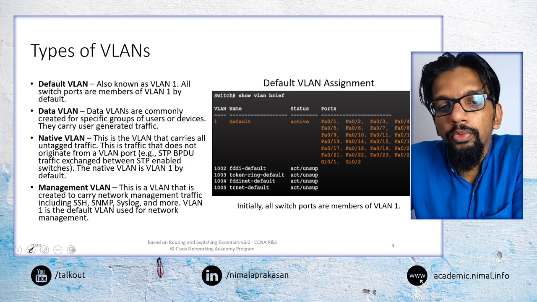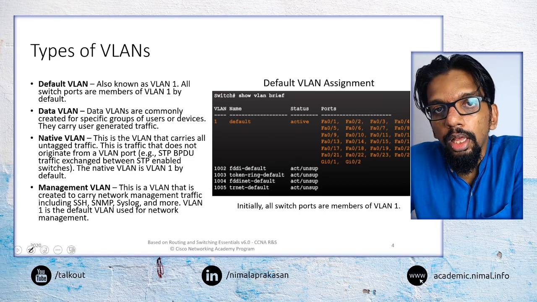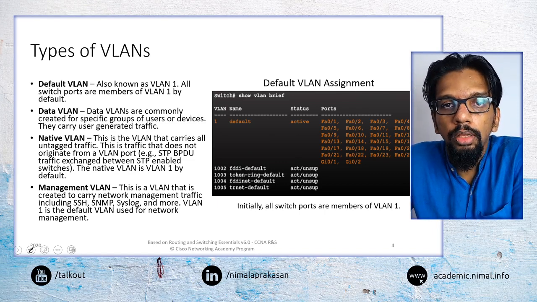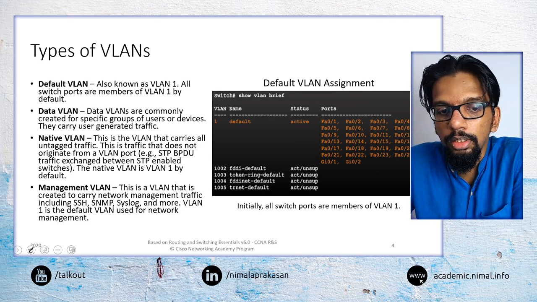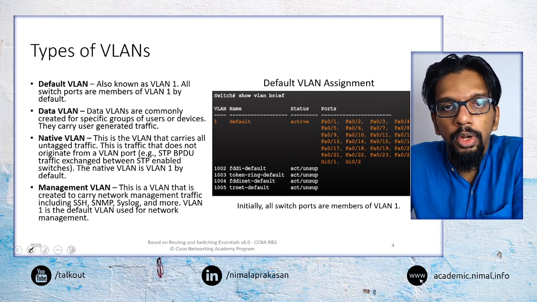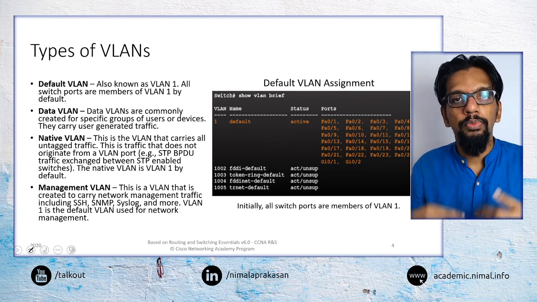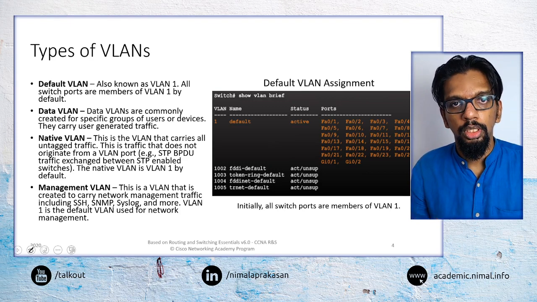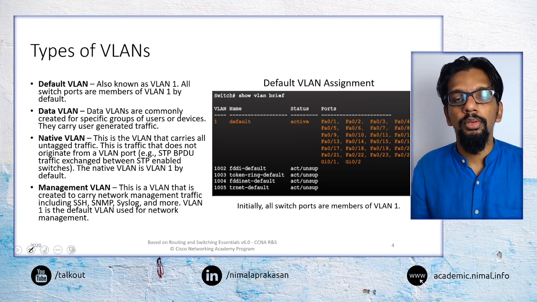So when we are implementing VLANs, we would identify a number of different types of VLANs that can be supported in many devices. The first one is what we call the default VLAN. If we enable VLAN on a switch, any port on that switch becomes part of this default VLAN.